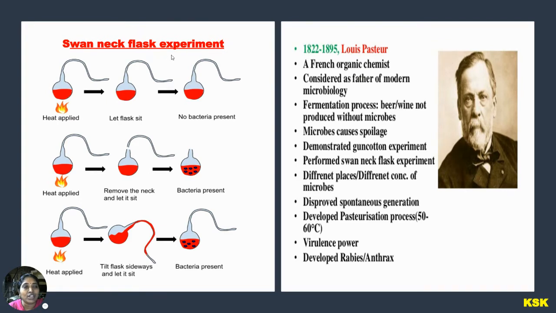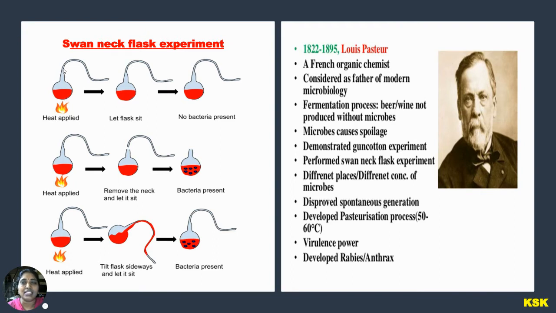This experiment consists of a flask with a neck that is very long and thin, looking like a swan neck. That's why it is known as the swan neck flask experiment. He took the culture medium up to some level and applied heat to this medium.